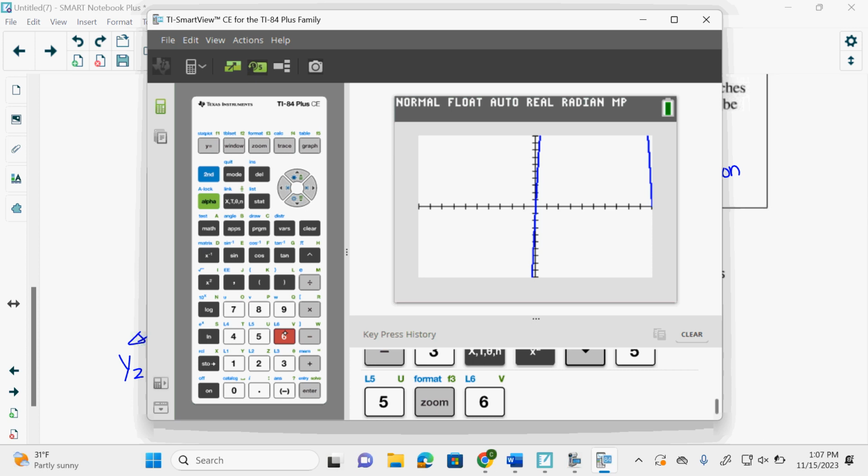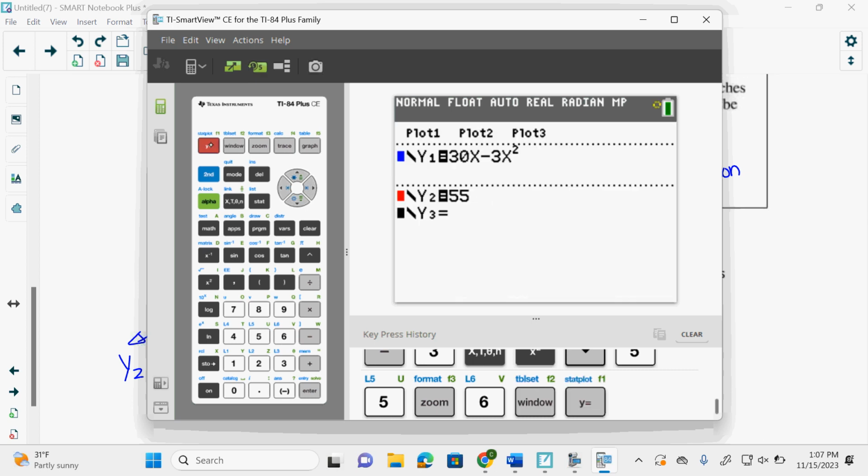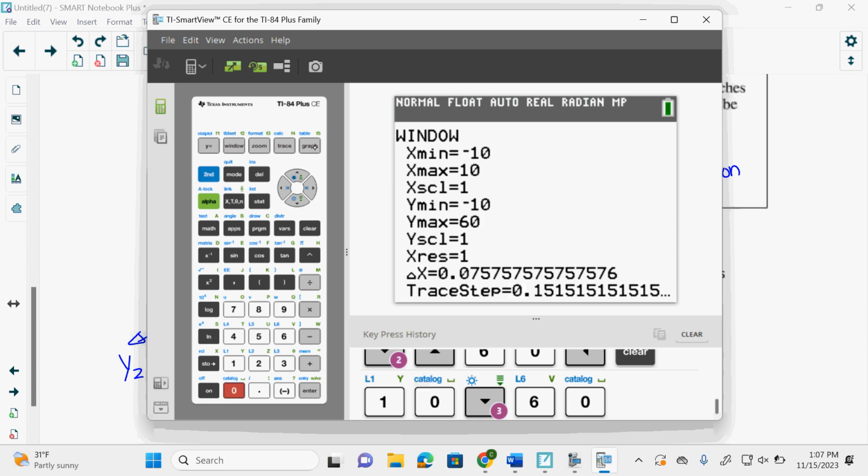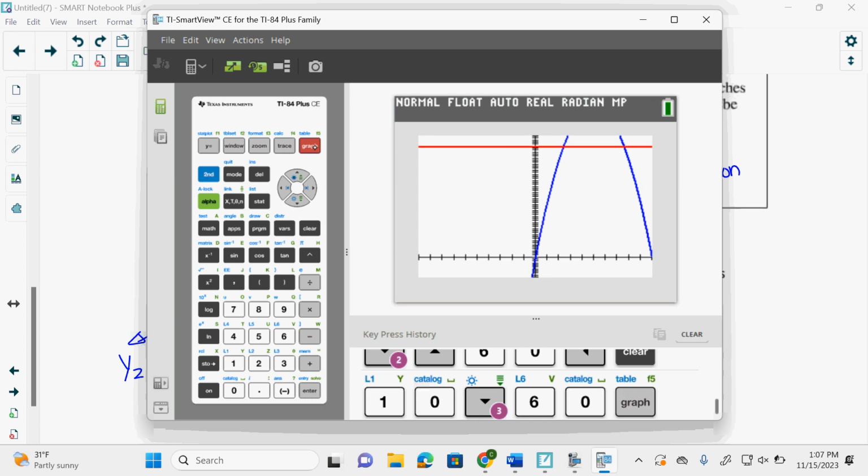It's imaginary, correct? So I need to make my window, if I'm putting in 55 for y2, my y max has to be at least 55 or I can't see it. So I'm going to put my y max at 60. Okay, my y max needs to be 60. And I press graph. Ha! I see it. So if your y2 is a number, your y max needs to be bigger than that, or it can't see that horizontal line. We want the first time.